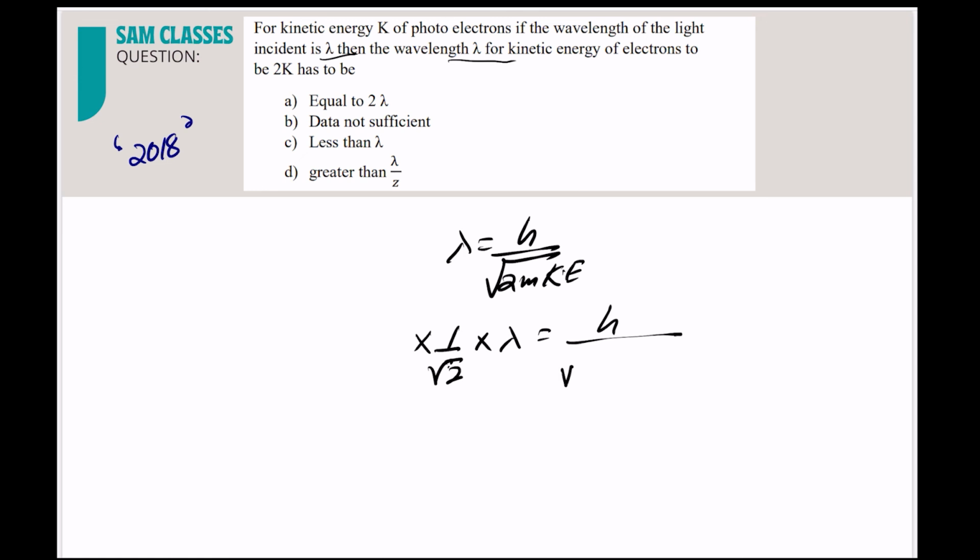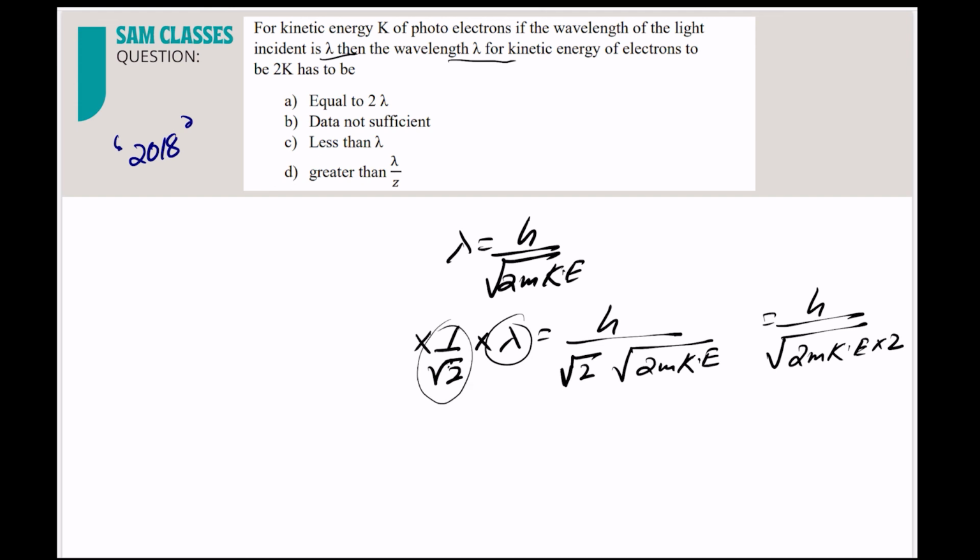If I multiply by 1 by root 2, it will go inside directly, sir. So it can be doubled. Correct? So here I can see that it can be doubled, root under of 2m kinetic energy into 2. So basically, we are multiplying lambda with 1 by root 2. Means if I take this as the new lambda, it becomes lambda by root 2. So if I'm dividing, it becomes less than lambda. That's it. What is the difficulty here? Nothing is the difficulty, correct?